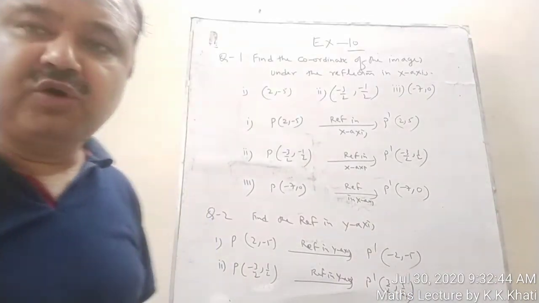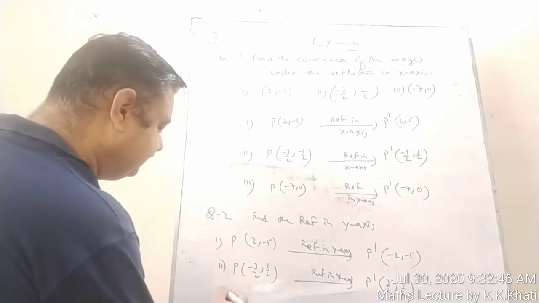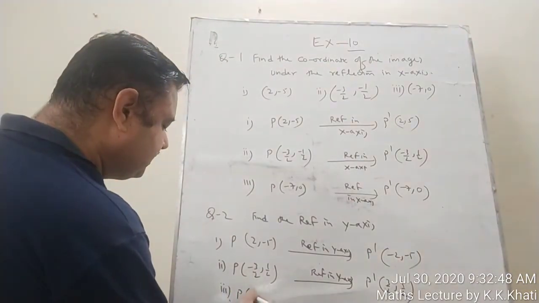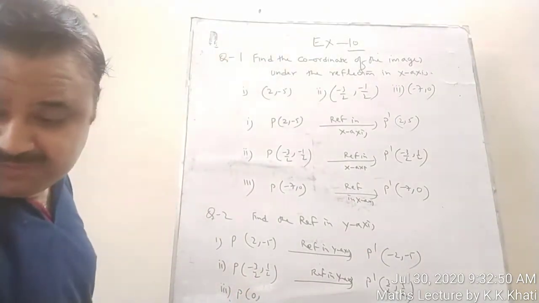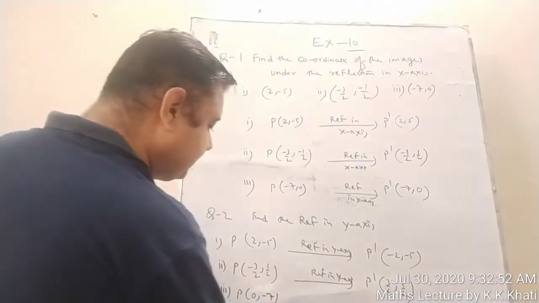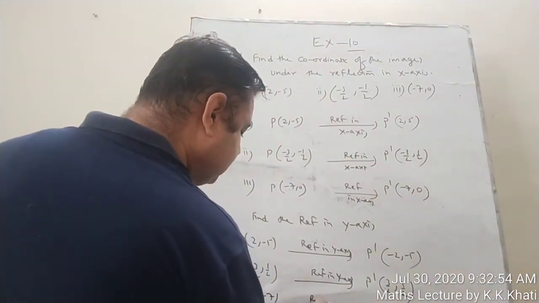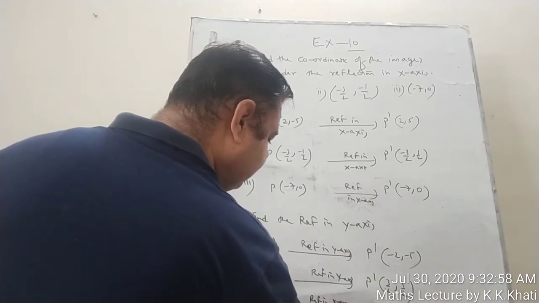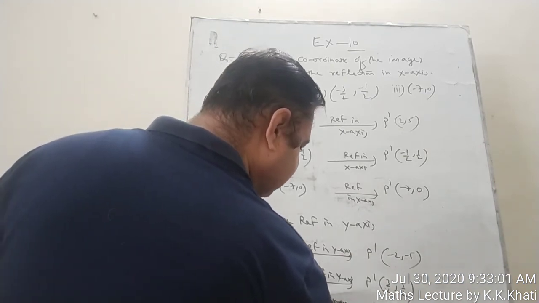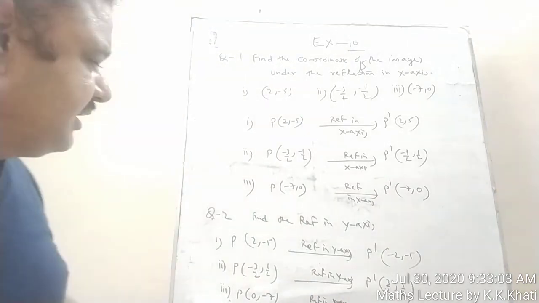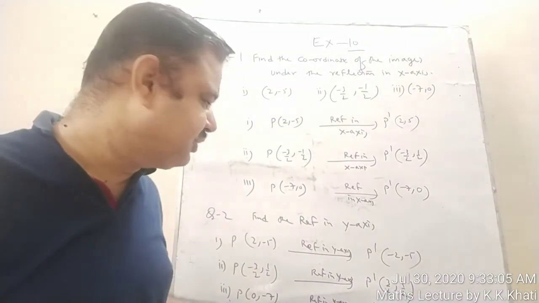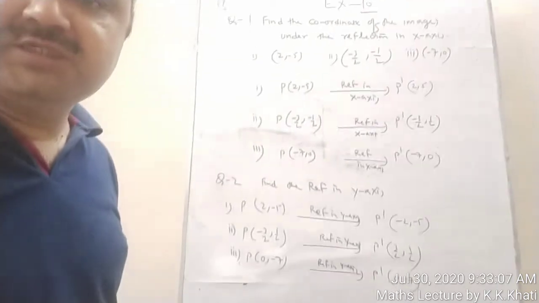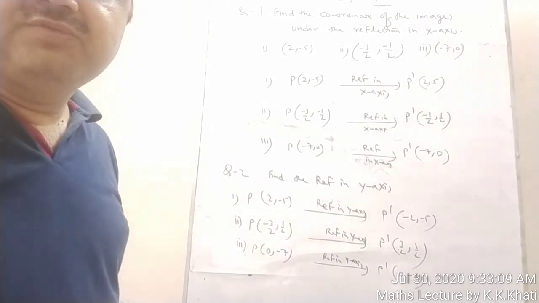And the next point, third part, is (0, -7). So it is reflection in y-axis. It will remain same, (0, -7), because we have to just change the sign of x portion, abscissa portion. So this is the answer of third part.